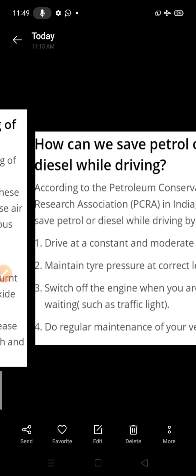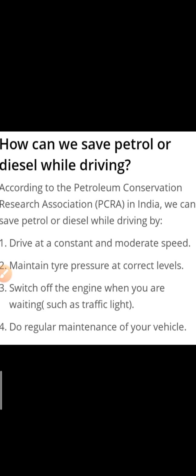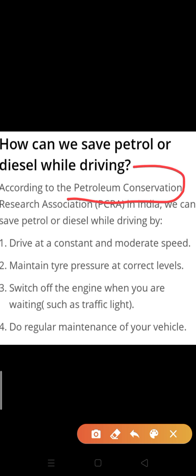Okay, now next thing, how can we save petrol or diesel while driving? PCRA is the Petroleum Conservation Research Association in India. What did PCRA say? PCRA has decided some rules and regulations, like drive at a constant and moderate speed.